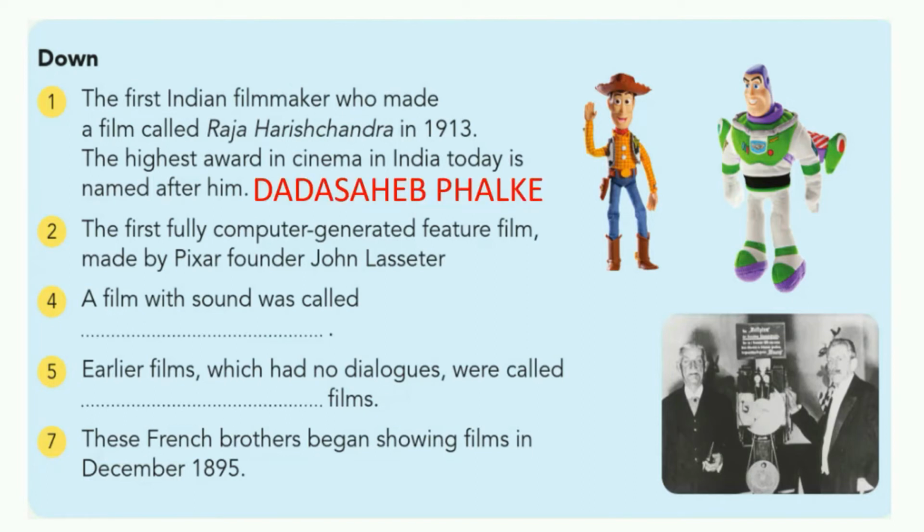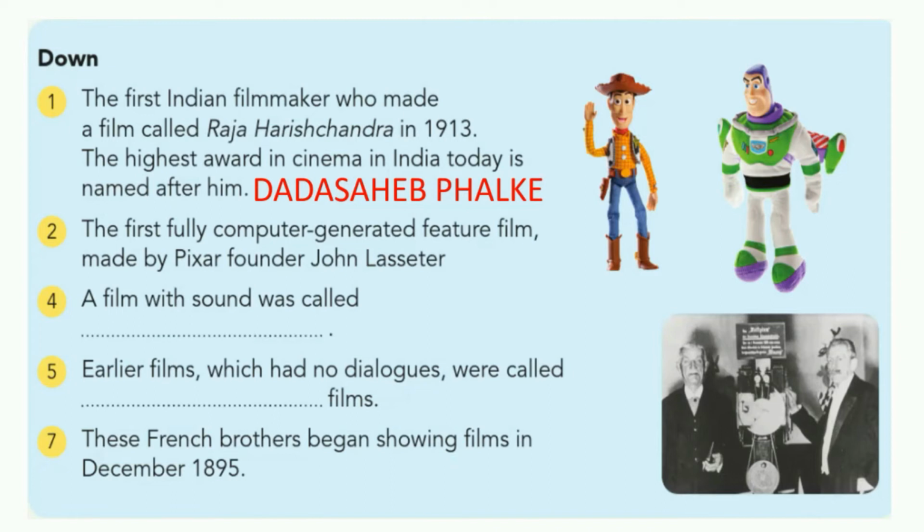The answer is Dada Saheb Phalke, called the father of Indian cinema, who created the first movie Raja Harishchandra in 1913. Today the highest award in the cine field is the Dada Saheb Phalke Award.